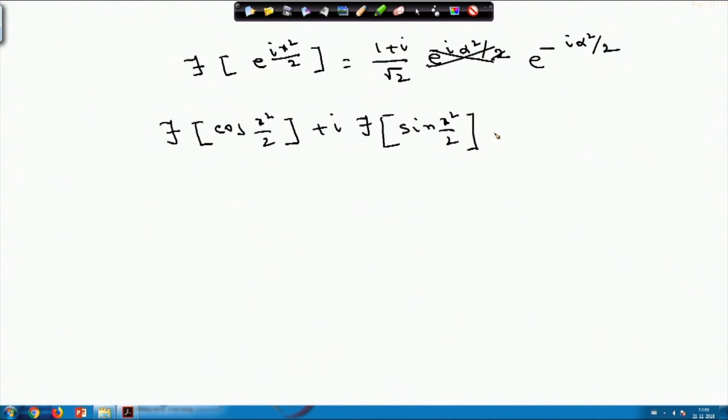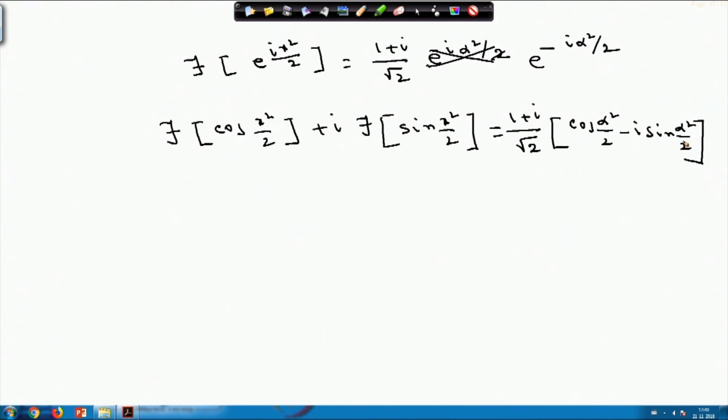Similarly on the other side I can write 1 plus i by root 2 into cos of alpha square by 2 minus i sin of alpha square by 2.